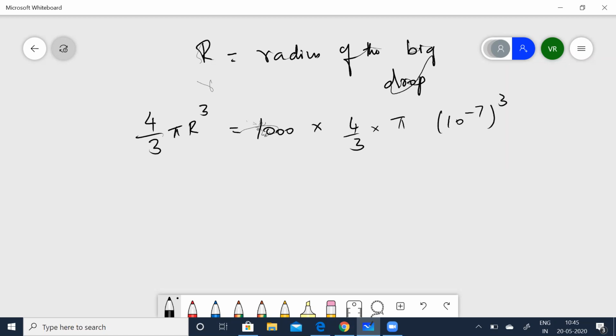From this, 4 by 3 pi cancels. Taking the cube root, you can find that R is going to be 10 to the power of -6.